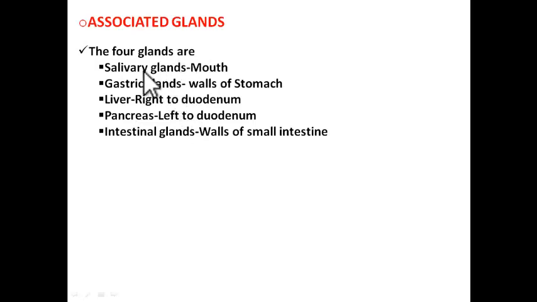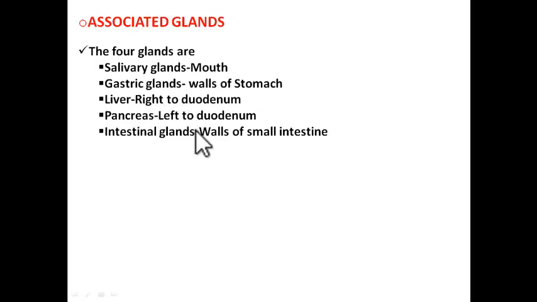So there are 5 such glands associated with alimentary canal. What are they? They are salivary glands present in mouth, gastric glands present in walls of stomach, then liver present